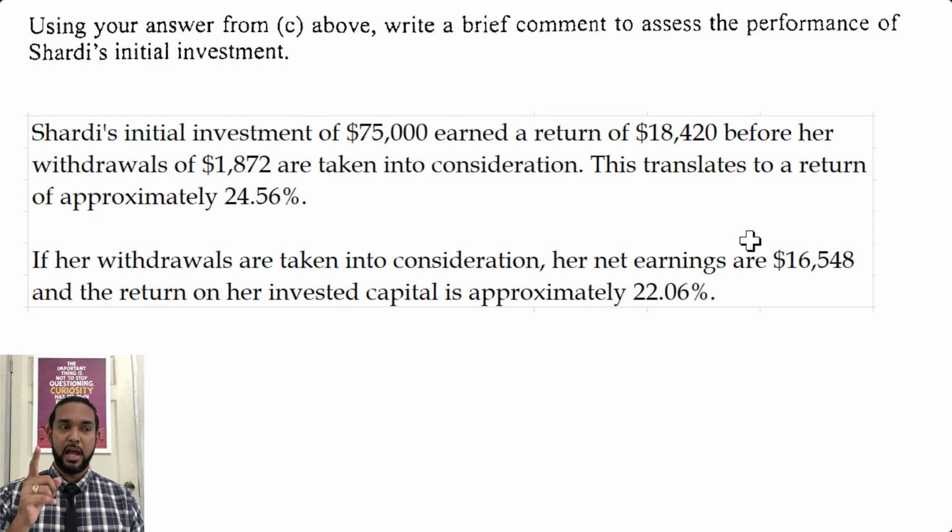So I want to hear what you think in the comment section below. Comment and tell me what you think, which one you think is the better figure to use to assess the performance of Shadi's investment, her gross earnings or her net earnings. And again, there may not necessarily be a right answer. The answer may be right depending on how you justify it. But of course, if there are any teachers watching, I want to hear you too. What do you think? All right.